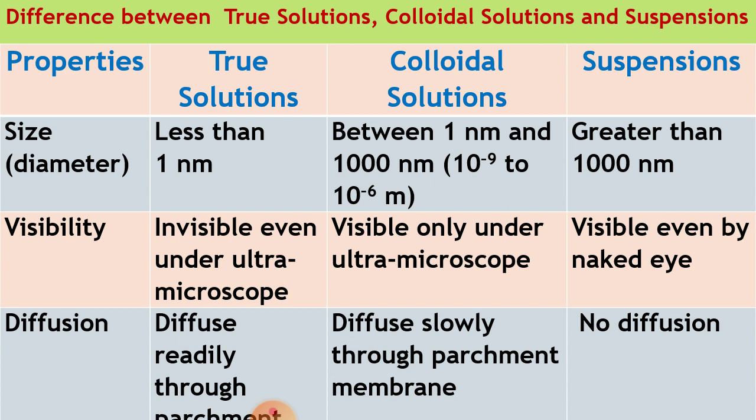Now dear students, diffusion. True solution diffuses rapidly through parchment paper. It is also known as baking paper. Colloidal solution diffuses slowly through parchment paper, that is parchment membrane, but suspension has no diffusion. So on the basis of diffusion, you can differentiate between the true solution, colloidal solution and suspension like this.